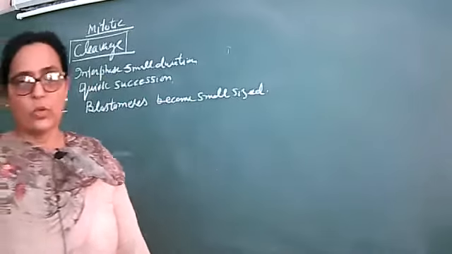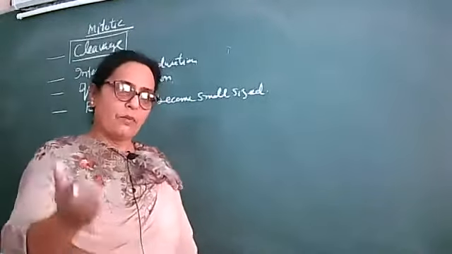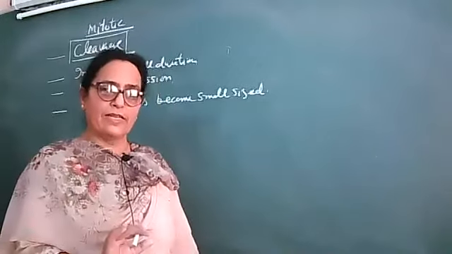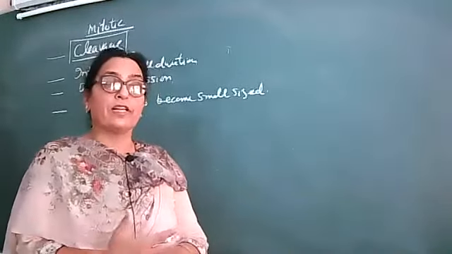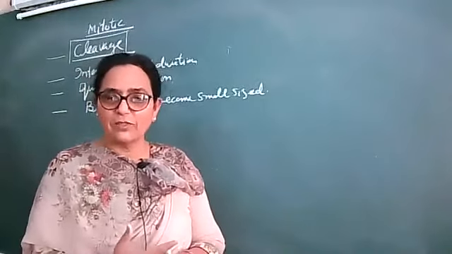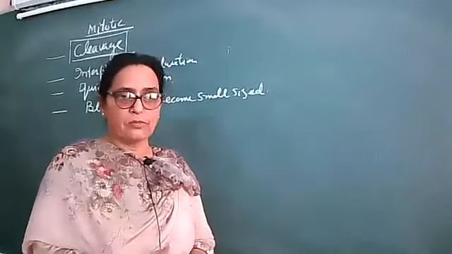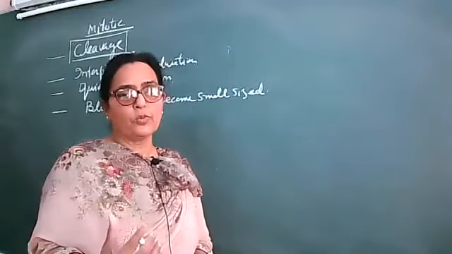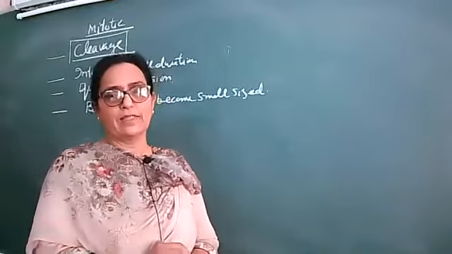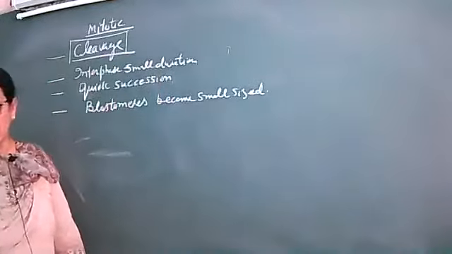The shape of the developing thing doesn't change, but within it the number of cells increases. When the number of cells increases the shape should also change, but here the shape doesn't change up to a certain division, because the blastomeres become small. So that will remain the same. These are the characteristic features of the cleavage.